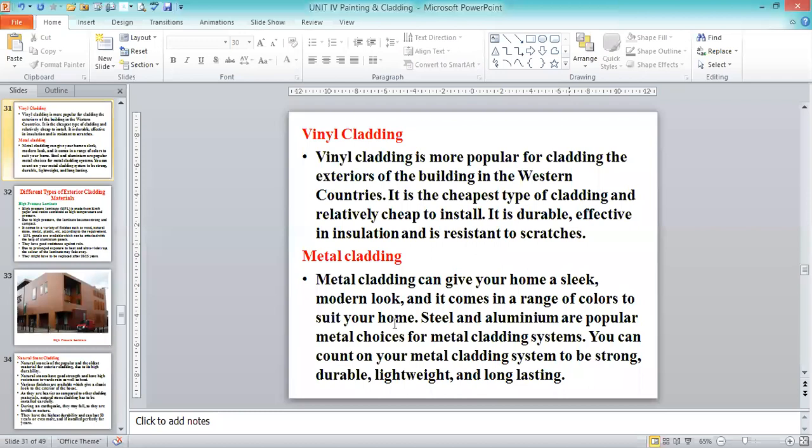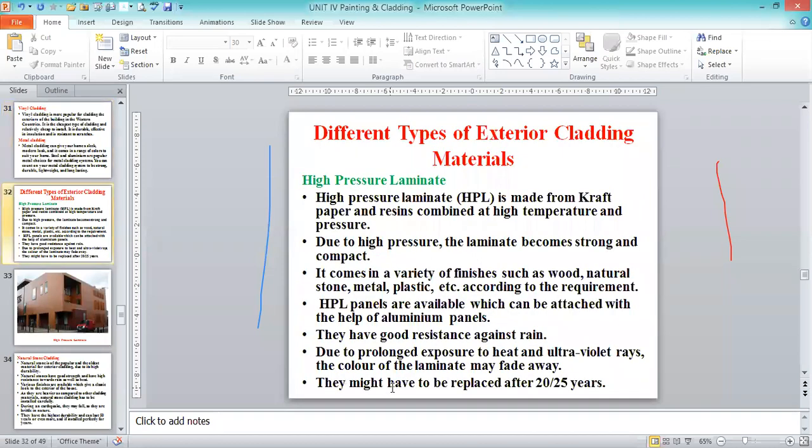Then metal cladding, for which we are using various metals. Metal cladding can give your home a sleek, modern look, and it comes in a range of colors to suit your home. What metals are we going to be using? Steel and aluminum are popular metal choices for metal cladding systems. That also comes under ACP, aluminum composite panels, which we are using nowadays. You can count on a metal cladding system to be strong, durable, lightweight, and long lasting. That is about the very important types of cladding used in the majority of cases.